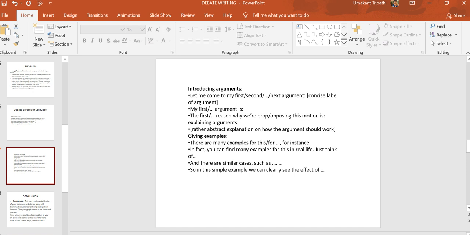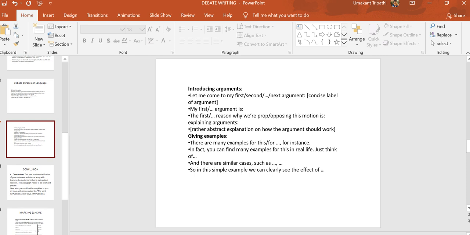Giving examples, there are many examples for this. In fact, you can find many examples for this in real life. Just think of a situation. So, in this simple example, we can clearly see the effect of some of the debating phrases you can use.